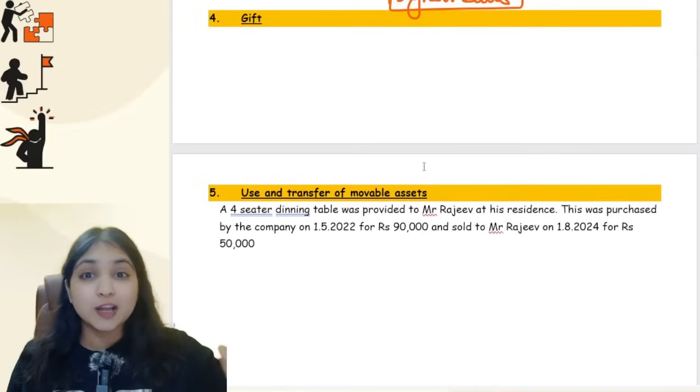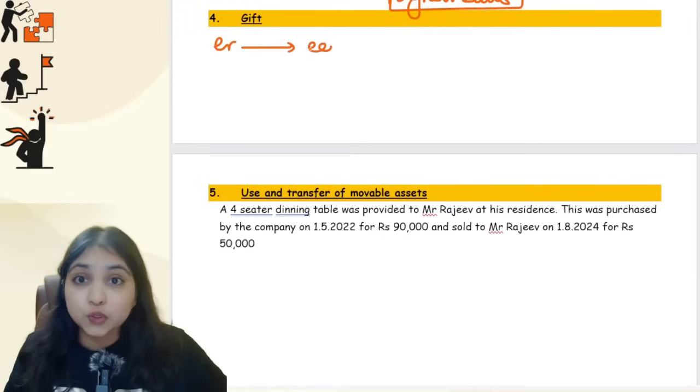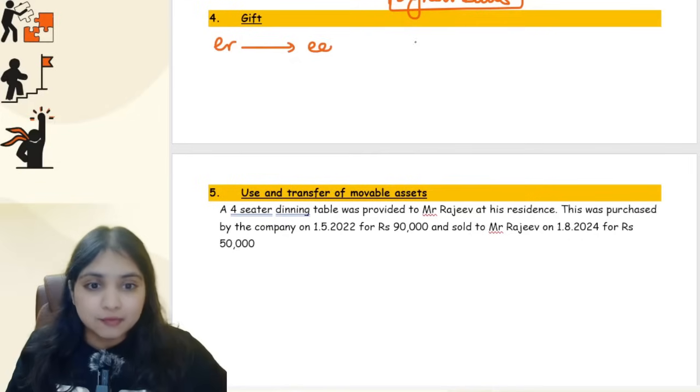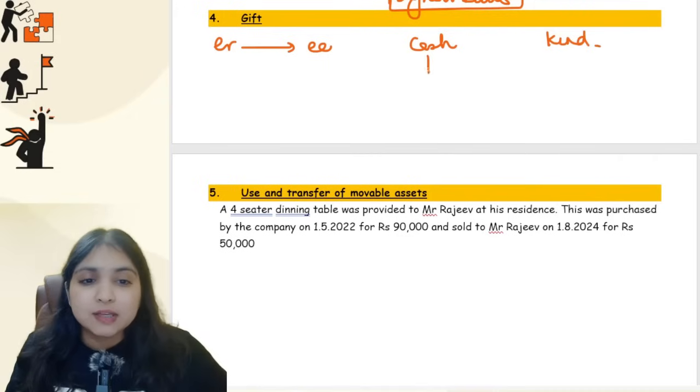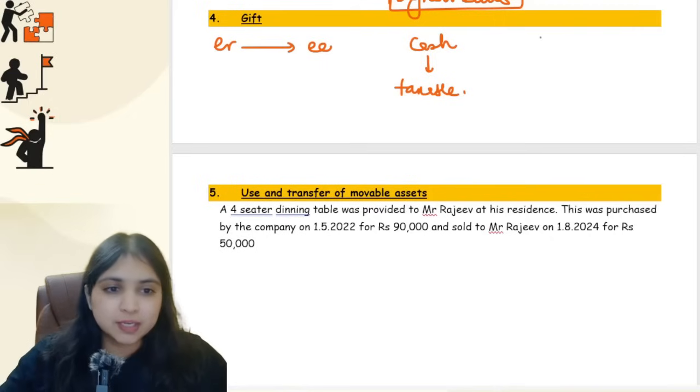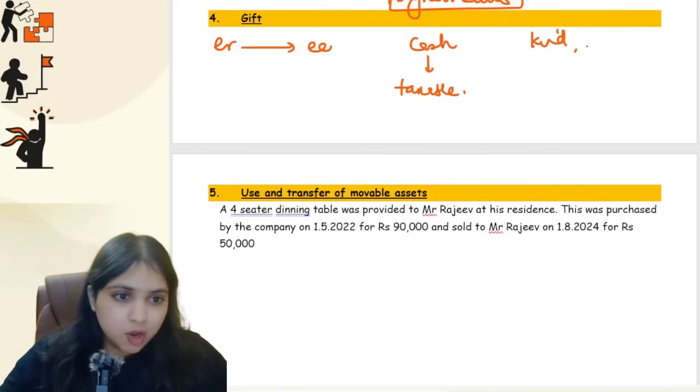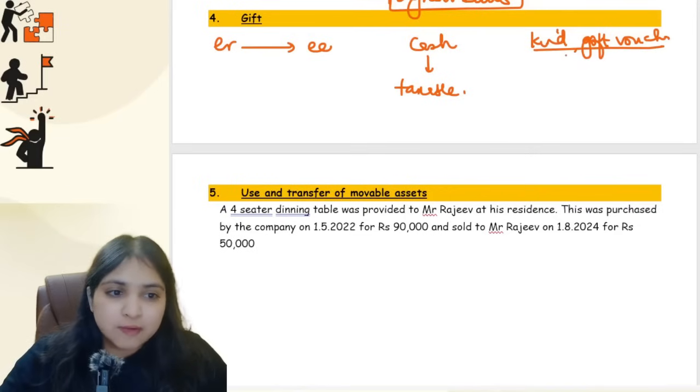Now coming to the fourth concept with respect to gifts. See, if the employer is giving a gift to the employee, you will see whether the gift happens to be a gift in cash or is it a gift in kind. Okay, if the gift is in cash, I won't even check anything else, guys, I will straight away say that it is fully taxable. But however, if the gift happens to be in kind, or if it happens to be a gift voucher, then you will see what is the value of the gift.